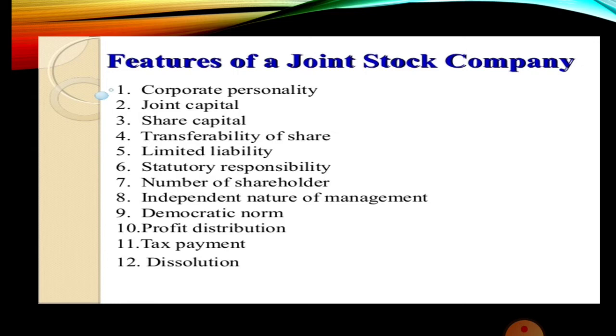Let us go one by one. Let me explain one by one. Now let me start with some introduction and then I'll go by the points there. A company is an entity which has many distinct features which together make it a unique organization. So this has got some special features so that it is outstanding compared to the other forms of organization. The essential characteristics of a company are as follows.